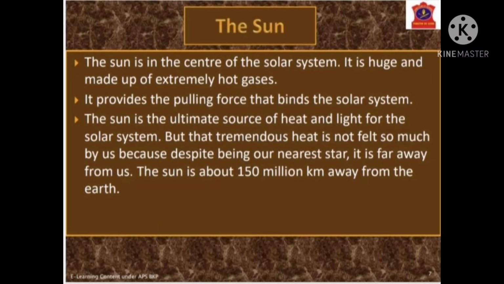Now, we will talk about the head of the solar family, the sun. The sun is in the center of the solar system. It is huge and made up of extremely hot gases. It provides the pulling force that binds the solar system. The sun is the ultimate source of heat and light for the solar system. But that tremendous heat is not felt so much by us because, despite being our nearest star, it is far away from us. The sun is about 150 million kilometers away from the earth.